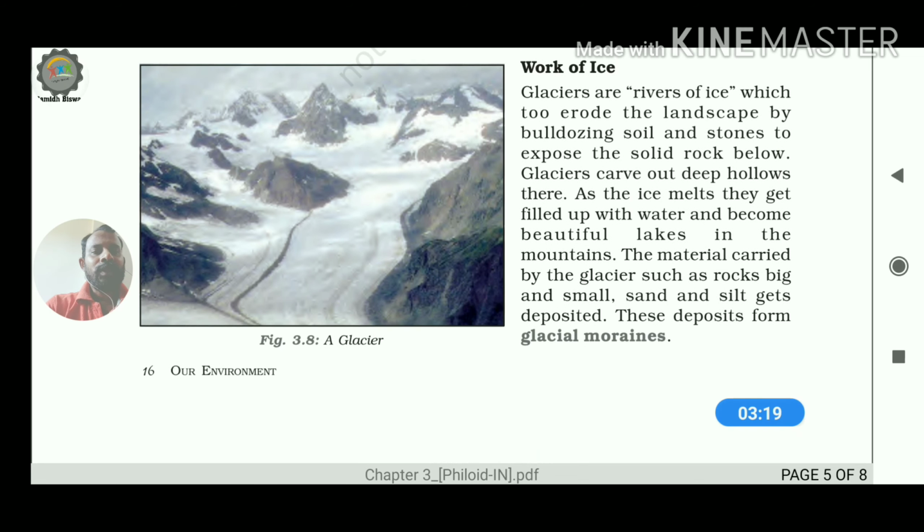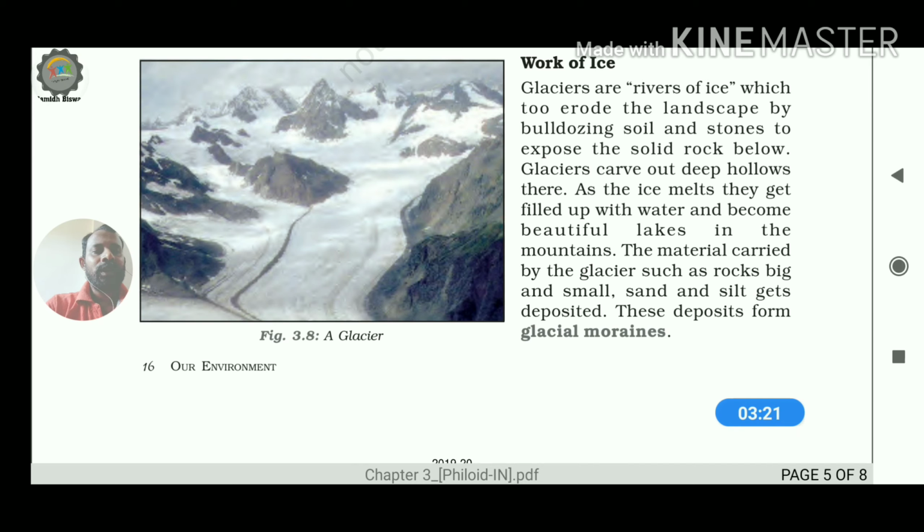So side by side, we are also seeing the erosional as well as depositional work by the glacier. Look at bulldozing soil and stones to expose the solid rock below. So below the glaciers, the solid materials are being exposed and eroded due to the pressure exerted by the glaciers.